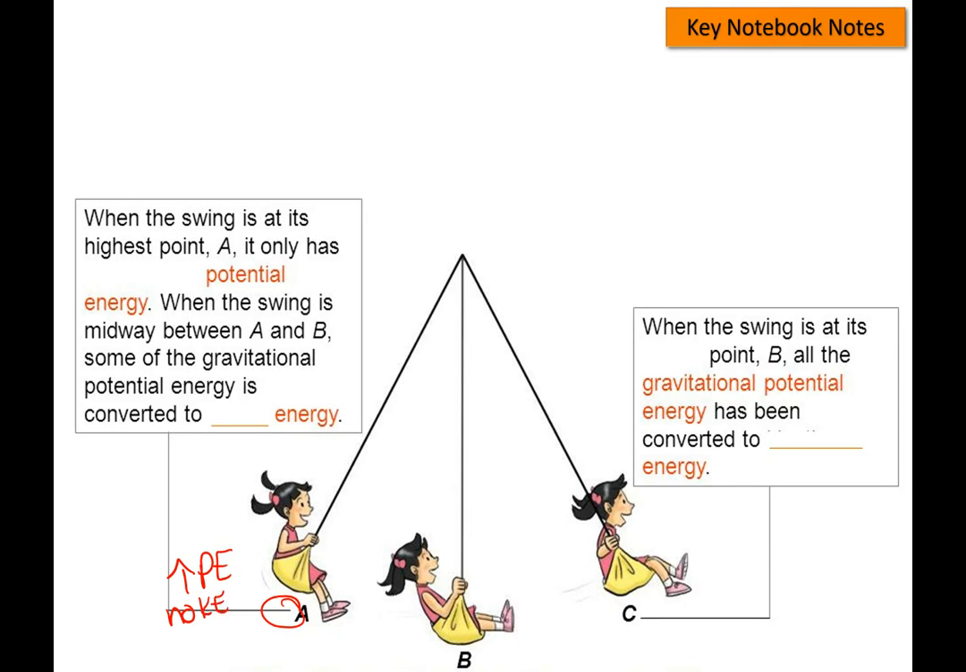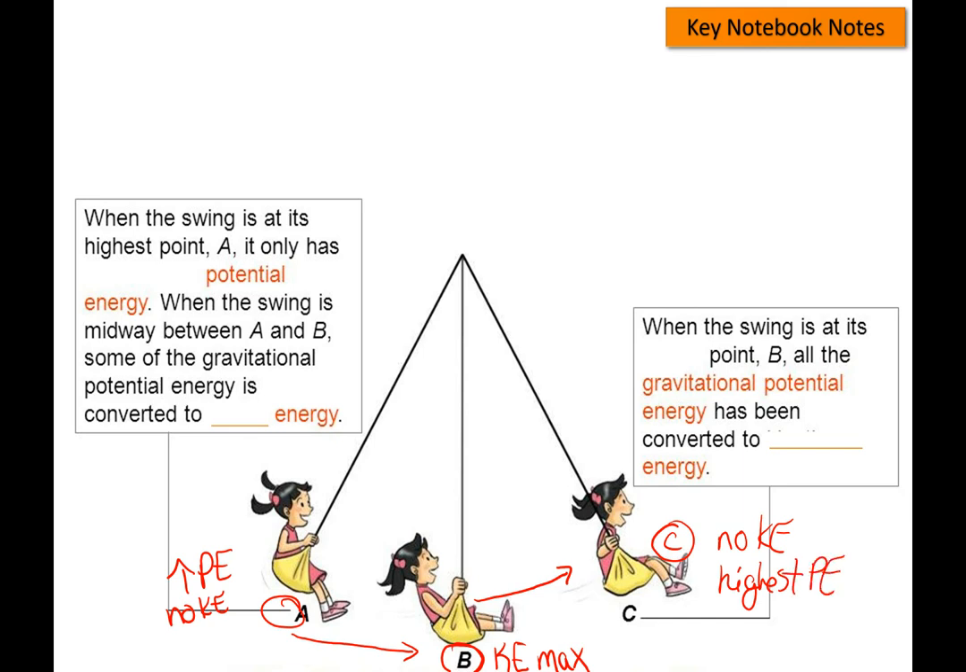Kinetic energy is the energy of motion. So once you start swinging, your kinetic energy increases until you get your maximum kinetic energy, which is at the bottom of the swing, because that is the fastest it's going to go until it starts to go back up again and the kinetic energy decreases. And at C over here, you now have no kinetic energy again, and you have your highest potential energy.